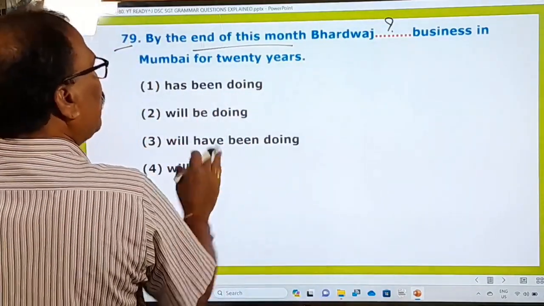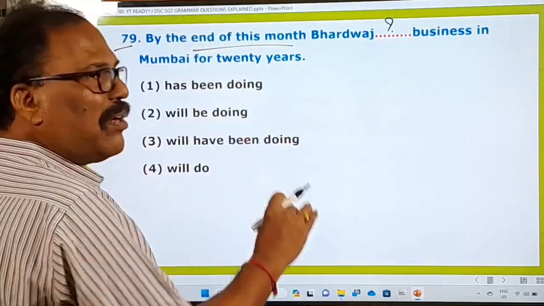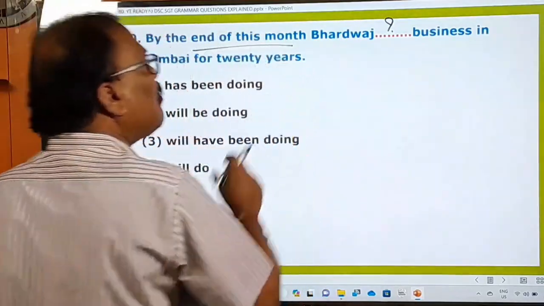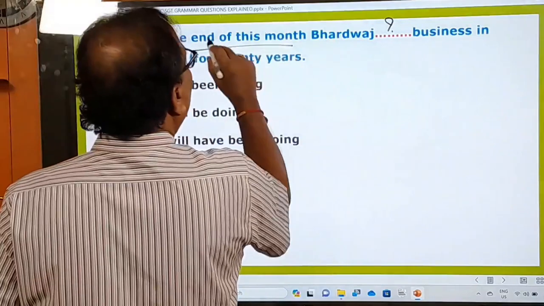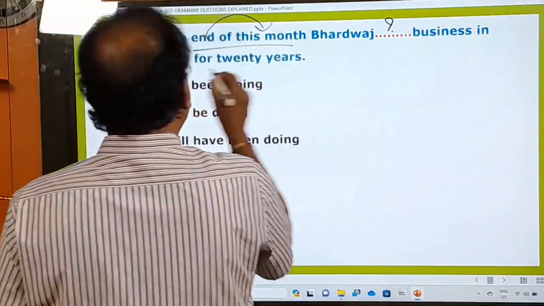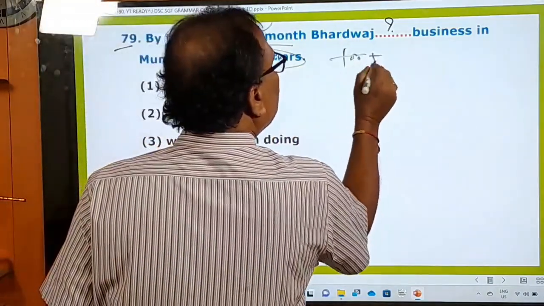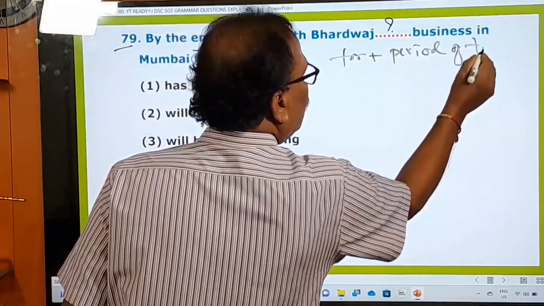So these are there. But now, in order to choose the right option, what to do? We have to just observe this sentence. What is this? By the end of this month, ee nelakariki Bharadwaj dash business in Mumbai for 20 years. Remember, here for plus period of time is used. For plus period of time is used, right?